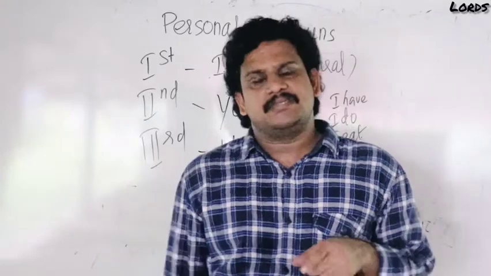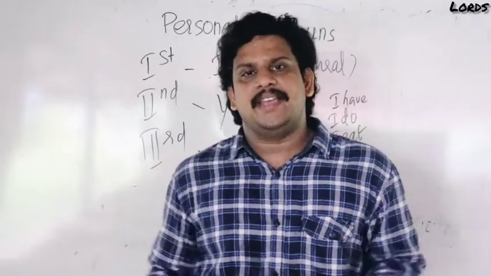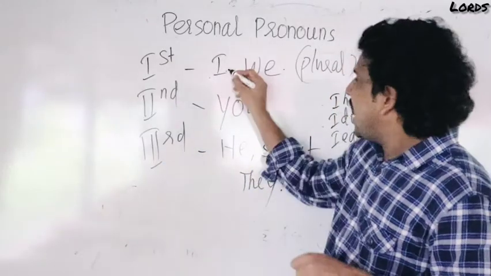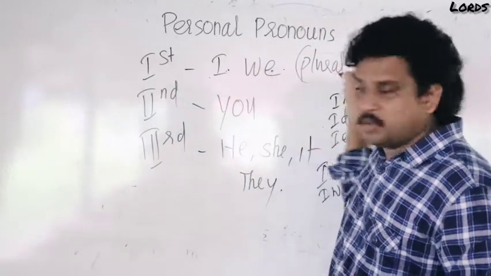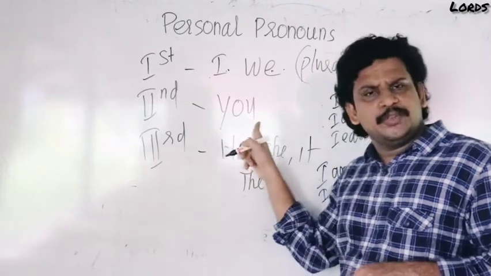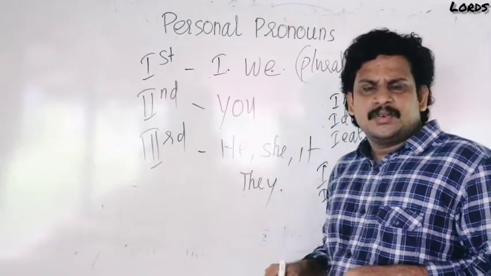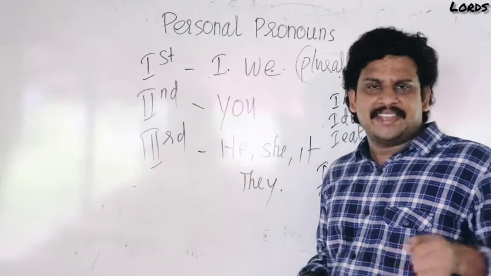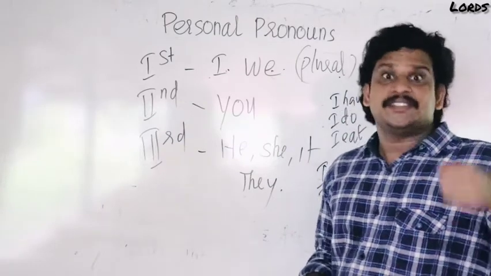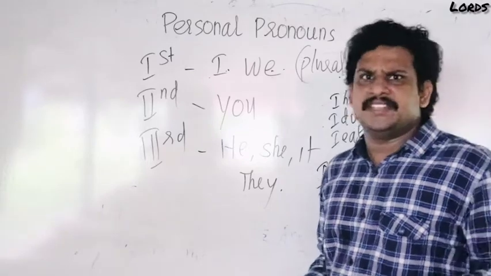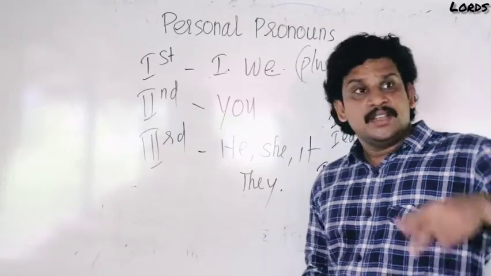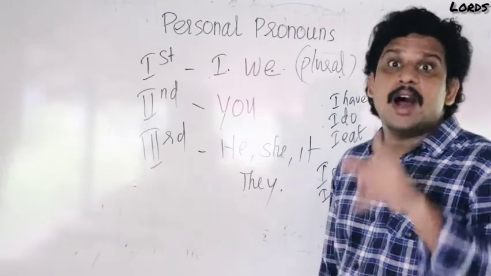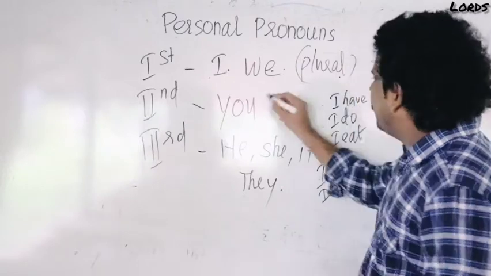Otherwise, you can't learn this subject-verb agreement, because I eat, I play, I have: only plural verbs are used along with I. Okay, I is plural. We is plural. Then you. What about you? Only one boy is here. I can say you are a student. So many boys are here. I can say you are students. Then is you singular and you plural? No, you is a plural subject. Whether one boy is here or so many boys are here, I use the verb are. You are, not you is. So you is a plural subject.